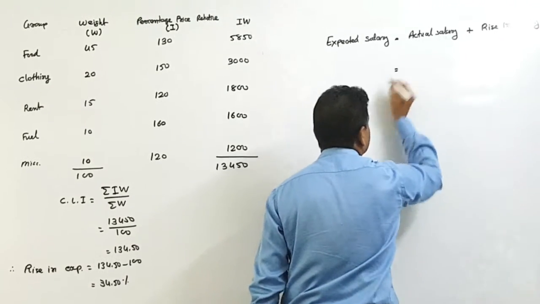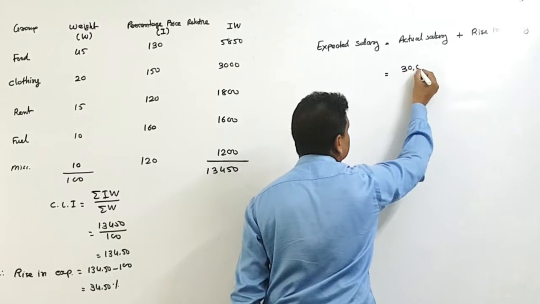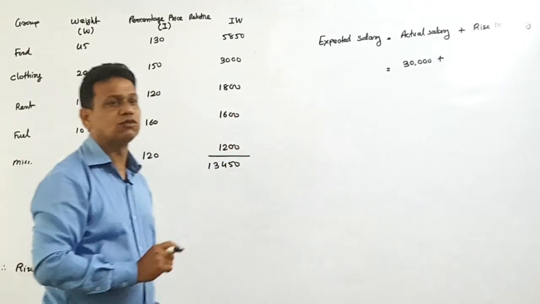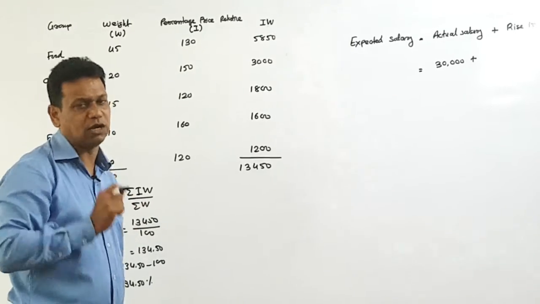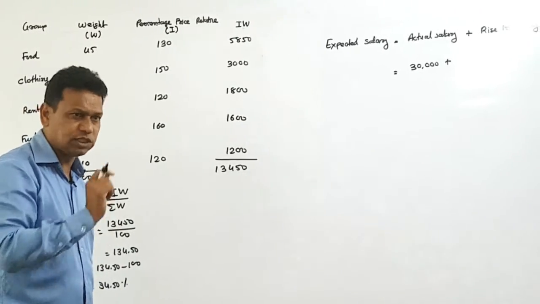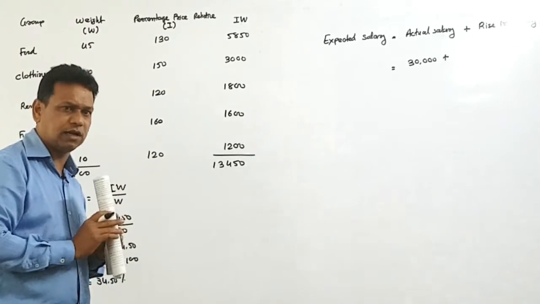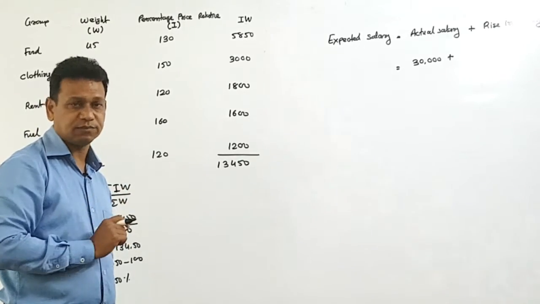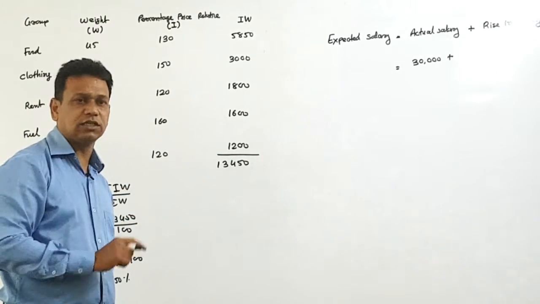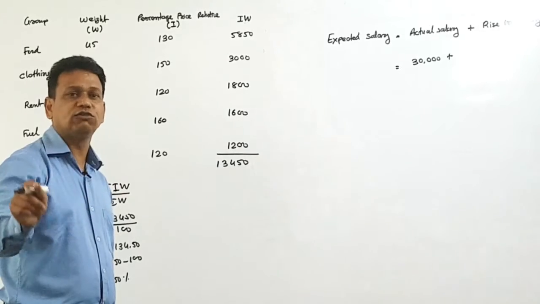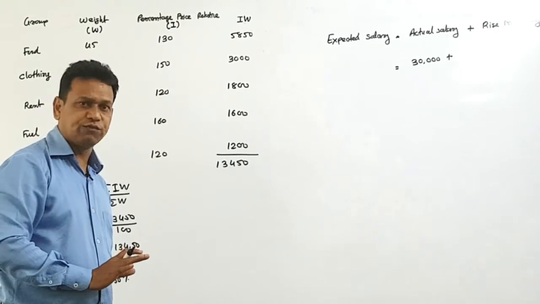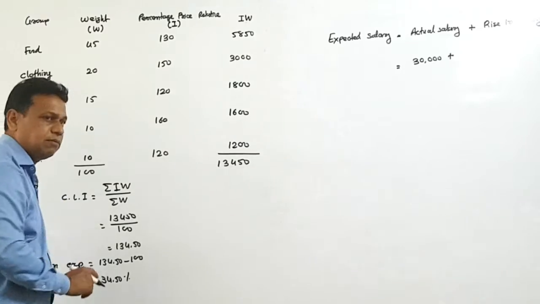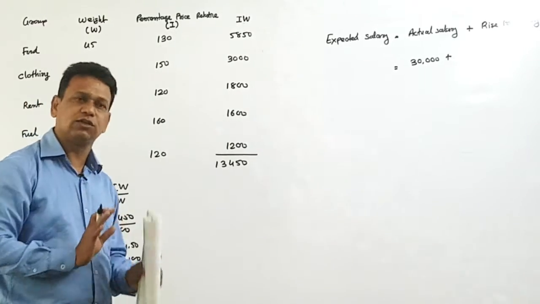Okay, so actual salary you have 30,000 in 2014. In 2014 you received 30,000, disposable income, that means the total amount. So now you are expecting rise in salary. They have given in the question the salary becomes 35,000 in 2015, but we have to justify by using cost of living index number whether that amount is sufficient or not.